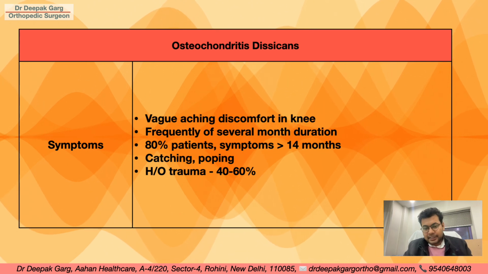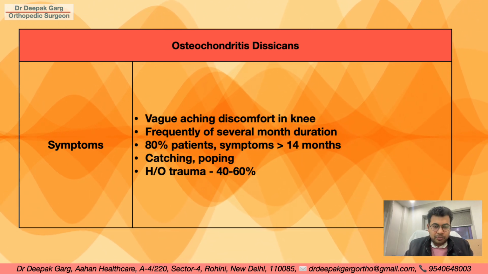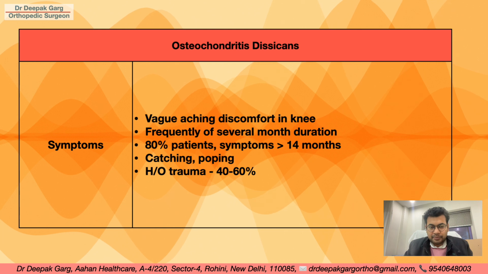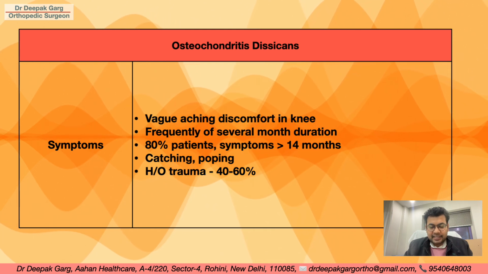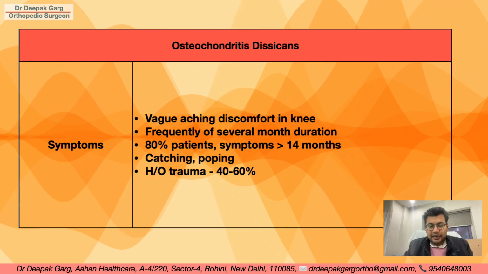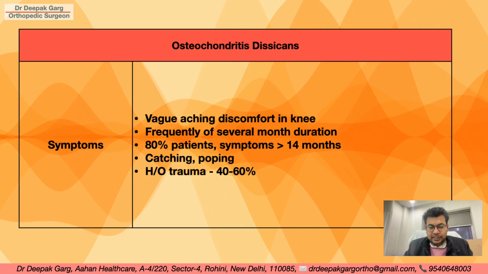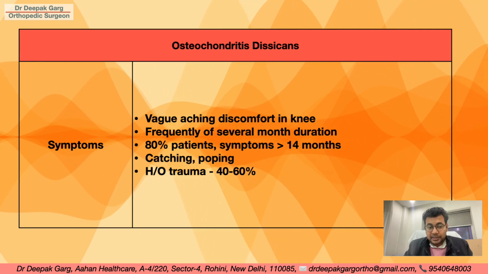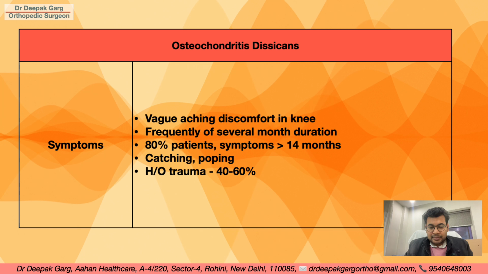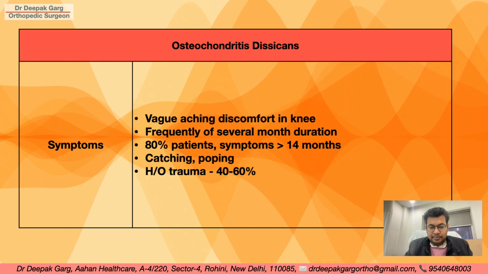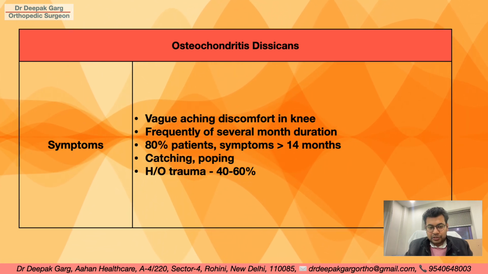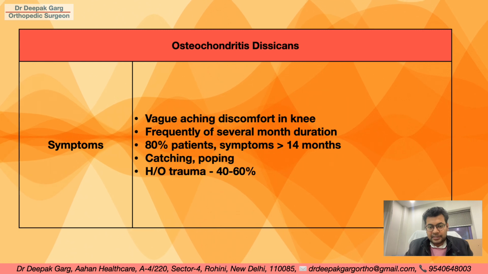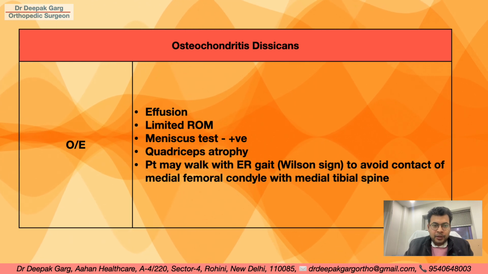If the patient presents to us, what will be the symptoms? Most probably the patient will have a long history of pain, with a vague aching discomfort in the knee, frequently of several months duration. 80% of patients will have symptoms for more than 14 months, and there can be symptoms like catching and popping. 40 to 60% of patients may have a history of trauma.